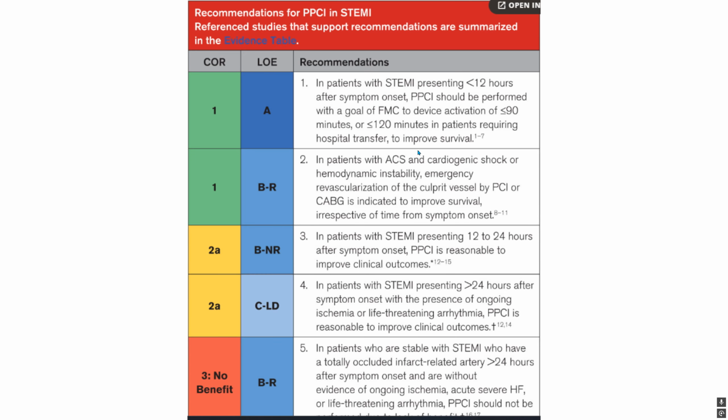This is where our guy is, right? How much more hemodynamically unstable can you be than dead, right? That's what happened to him. He had a VFib arrest, he had no pulse, he was dead, and then he came back. That's cardiogenic shock, hemodynamic instability. Yeah, I know it doesn't meet STEMI criteria, but this person should be cathed right away. And you can see what happens when we don't in this instance.